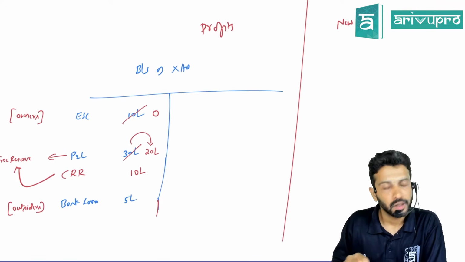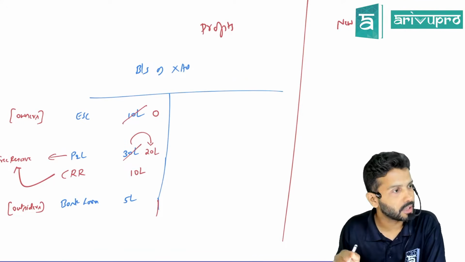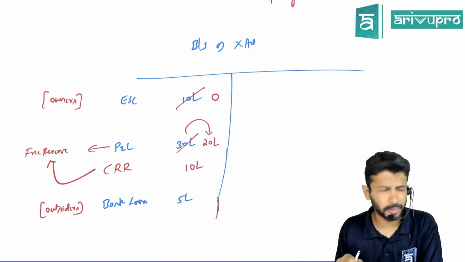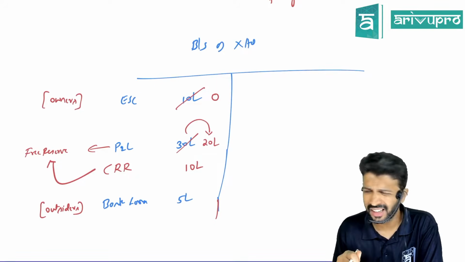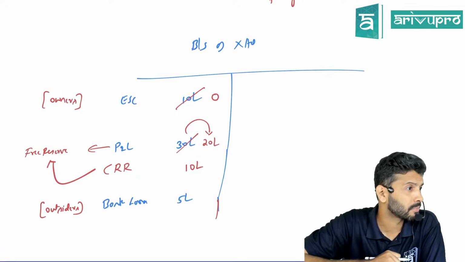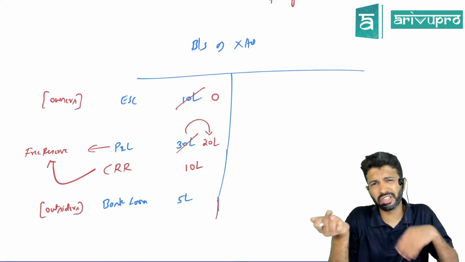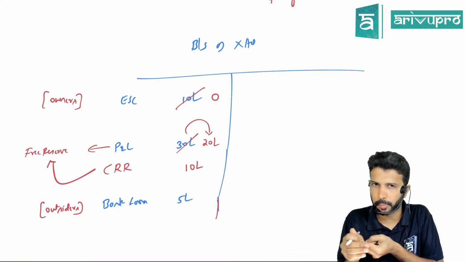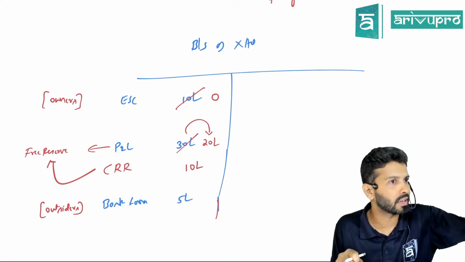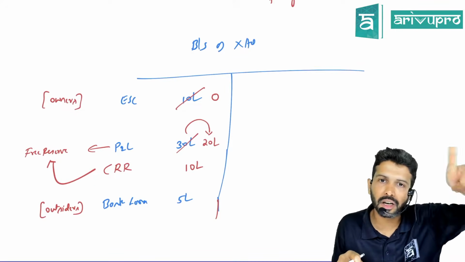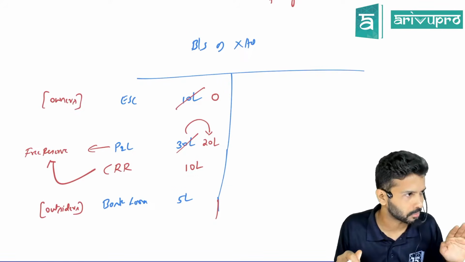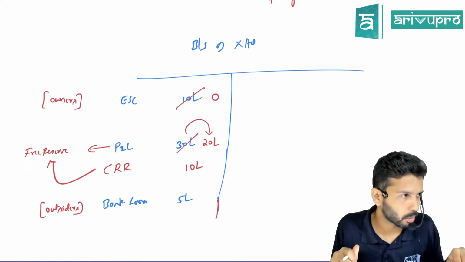Everyone good? If you have understood this, can I build up the other scenario? Sir, what are other examples of free reserve? General reserve could be one example. Generally we see dividend equalization reserve, which is a reserve created to distribute dividend. In all our problems, we'll only encounter two free reserves, either a general reserve or P&L. But any others are also acceptable, though we may not see them in the problems.